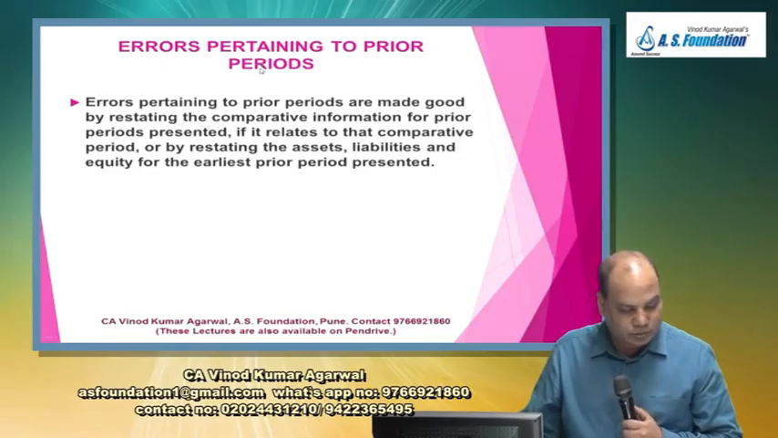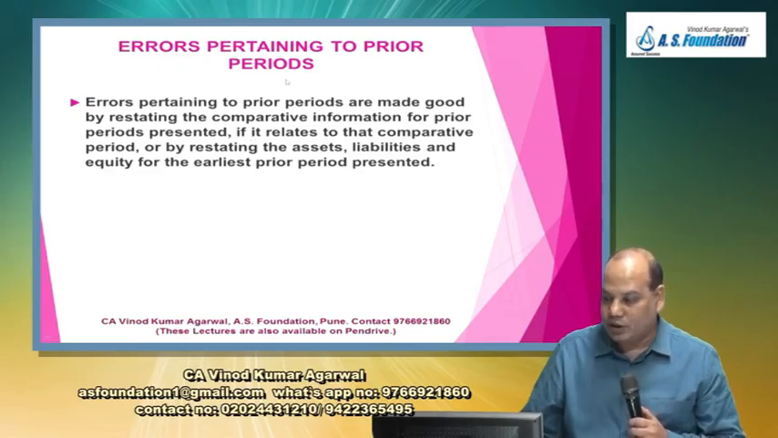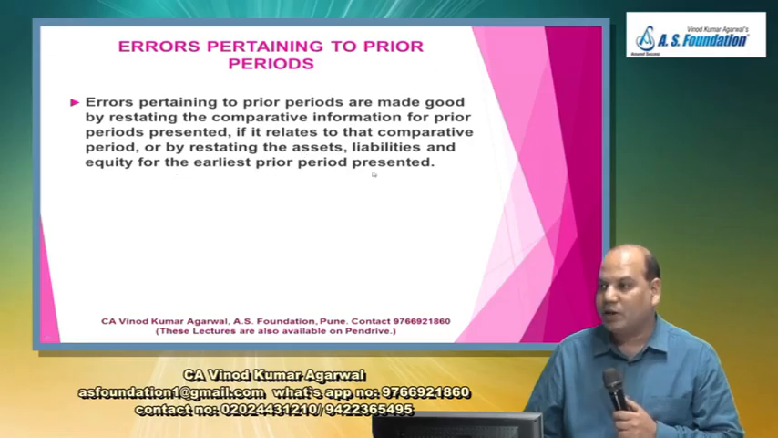Errors pertaining to prior periods. Accounting for correction of errors now. Paragraph 14. How to deal with correction of errors. Errors pertaining to prior periods are made good by restating the comparative information for prior period presented if it relates to that period, or by restating the asset, liability and equity for the earliest prior period presented.